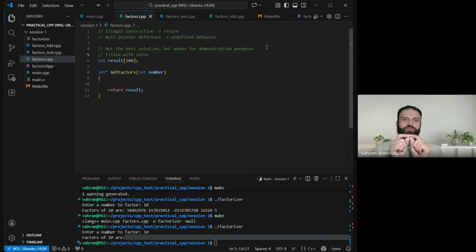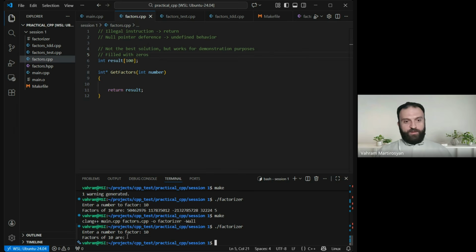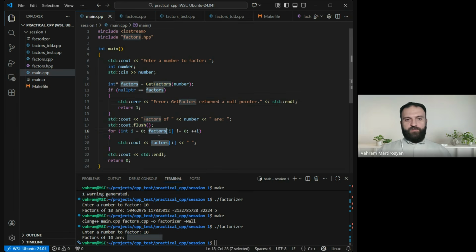So 400, telling the execution environment that we need 400 bytes filled with zeros, okay? Global variables make sure that the area is filled with zeros. That's why we don't see anything, because our logic was to iterate over the factors up to some zero value. Well, the first one is zero, like it is all zero.